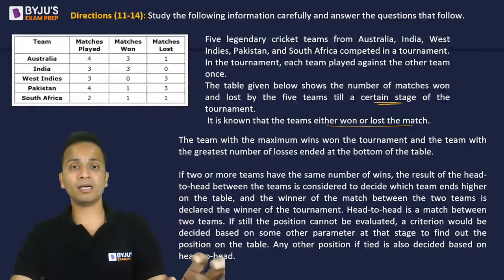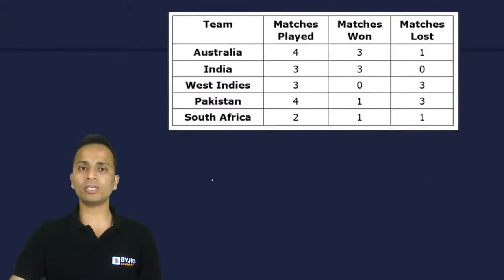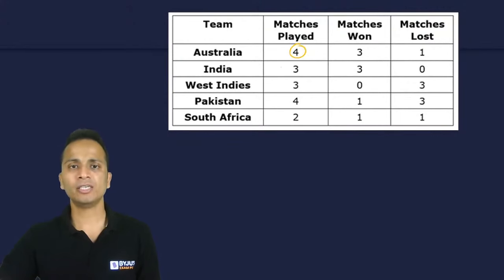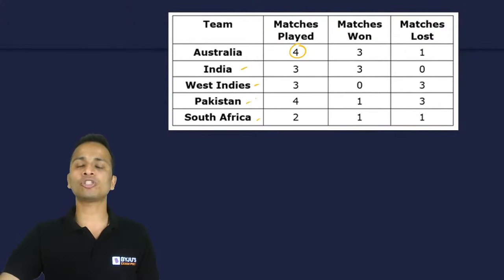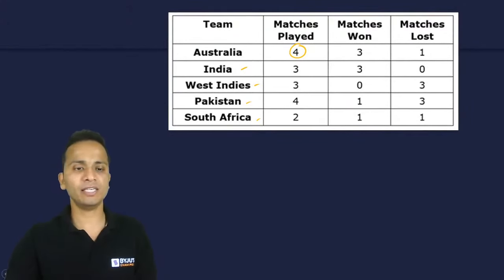So I'll pick this table. We'll draw on a blank screen. So this is the entire table. Now all of you focus and understand what all things we need to take care of while solving this. Okay. Now Australia has played 4 matches and the opponents of Australia are 4. So I can say that Australia must have played 1 match with each of these teams.